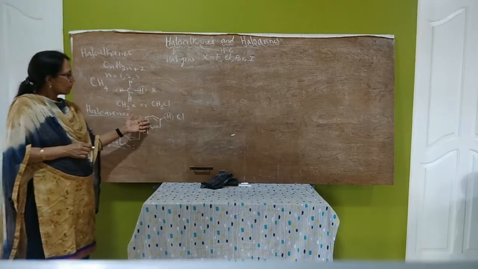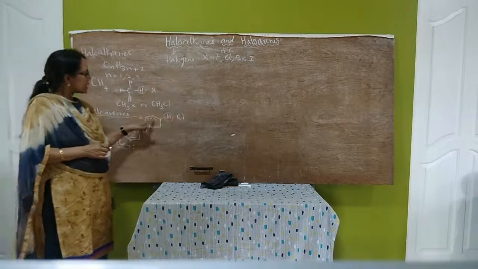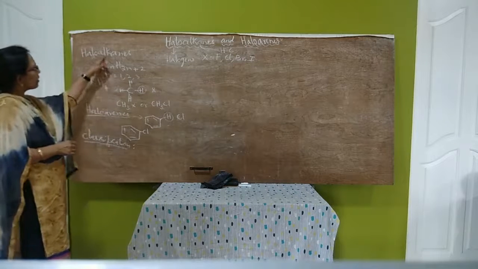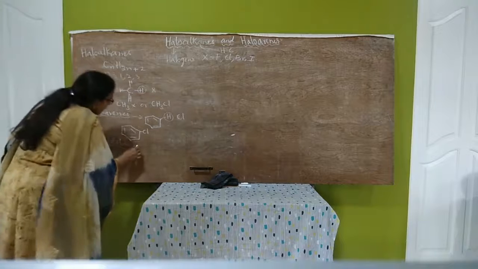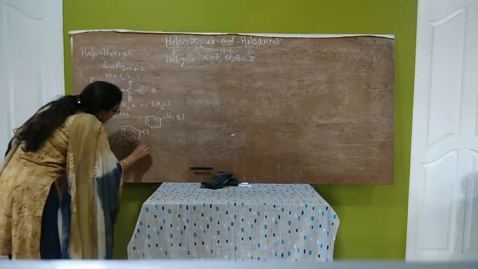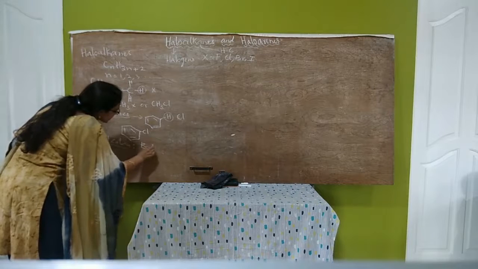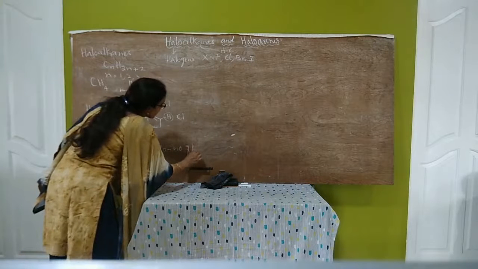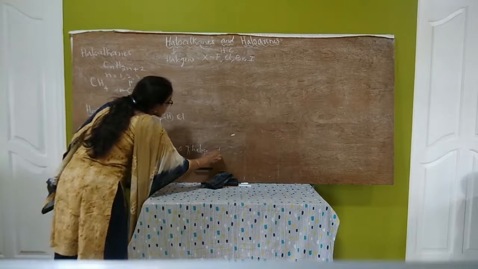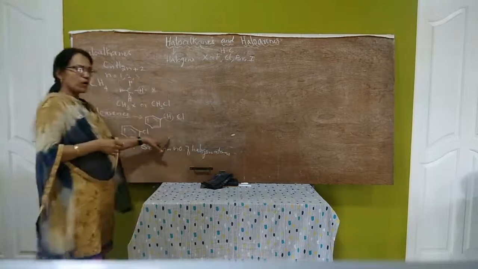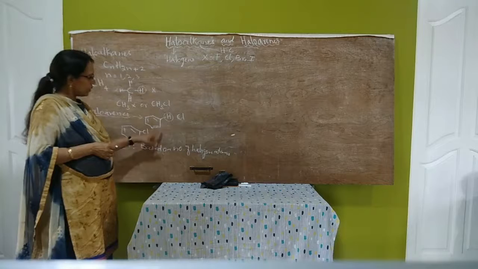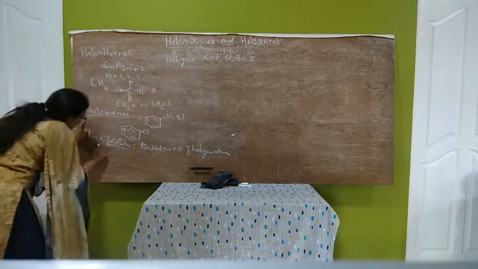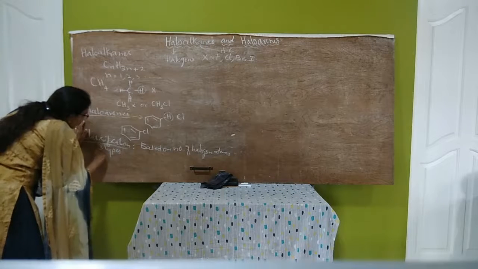So, depending upon the number of halogen atoms present in one molecule, the haloalkanes and haloarenes are classified into three types.